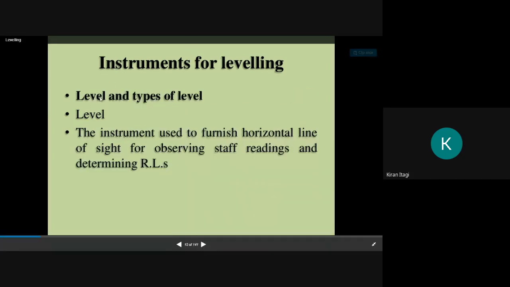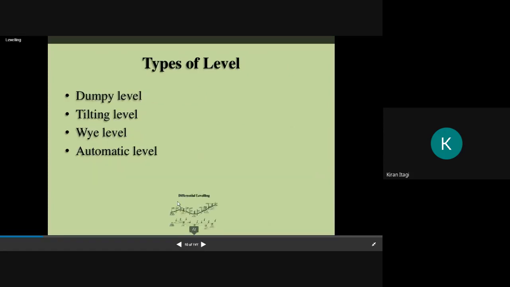Levels and the types of levels. It is an instrument used to furnish a horizontal line of sight for observing staff readings and determining the levels. It is used to take the respective heights. We have different types of level: dumpy level, tilting level, wye level, and auto level. For your syllabus, we have dumpy level and auto level.